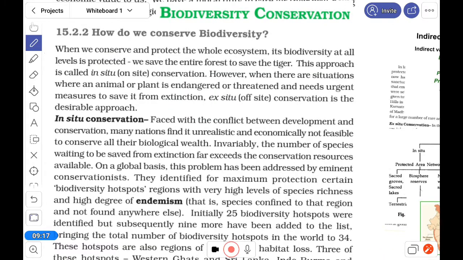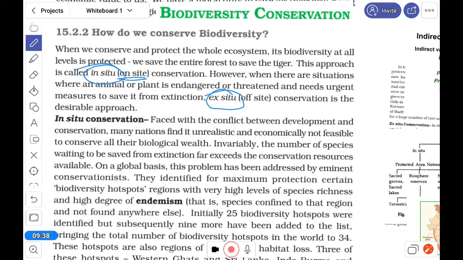How do we conserve biodiversity? How can we protect it? There are two different approaches. One is in situ conservation. Another is ex situ conservation. In situ conservation means on site. Here it is written, on site.